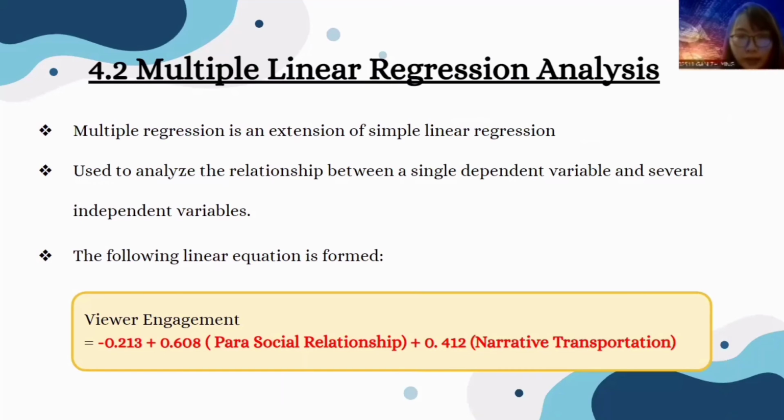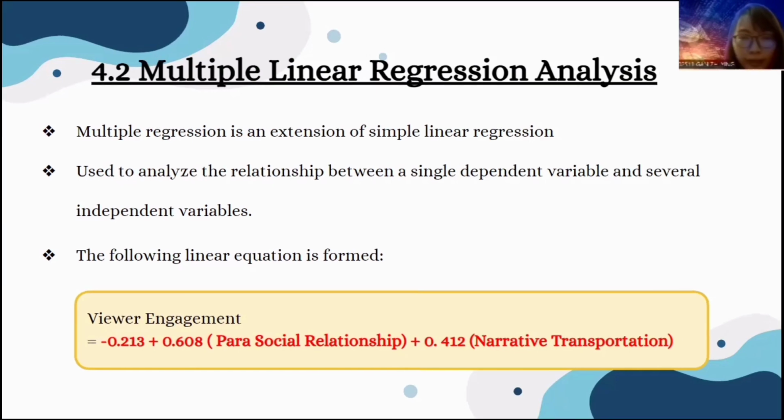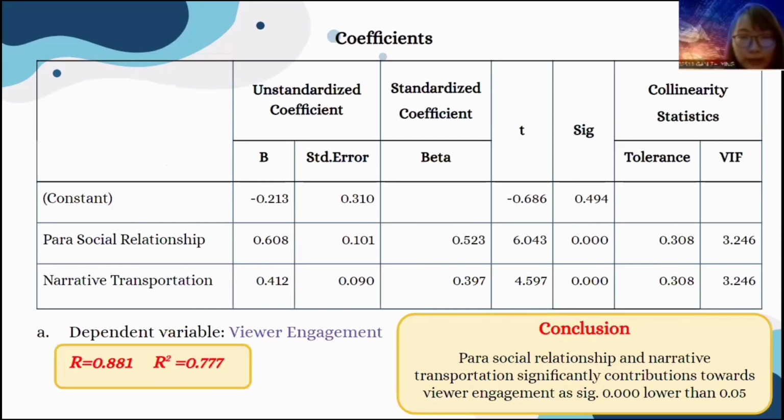Multiple regression is an extension of simple linear regression. It is used to analyze the relationship between a single dependent variable and several independent variables. Based on the tables, the following linear equation is formed: viewer engagement equals negative 0.213 plus 0.608 parasocial relationship plus 0.412 narrative transportation. The multiple correlation coefficient was 0.881, indicating that approximately 77.7% of the variance of viewer engagement can be accounted for by the combination of parasocial relationship and narrative transportation.